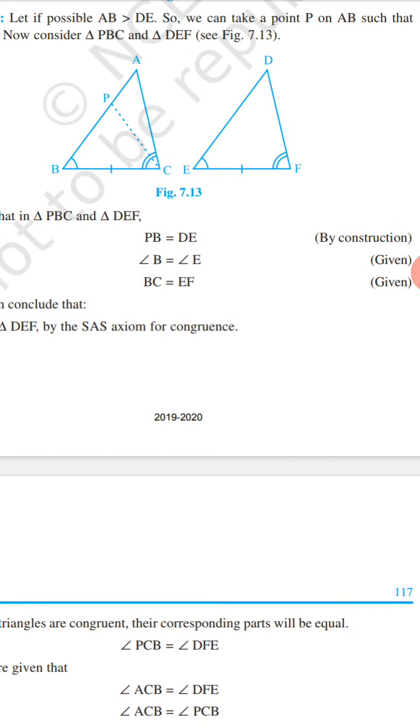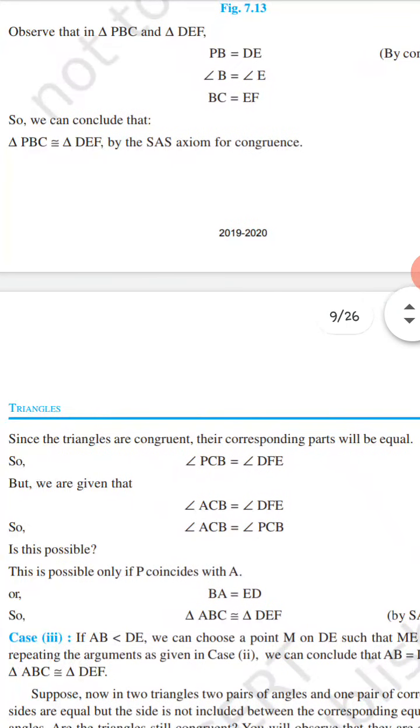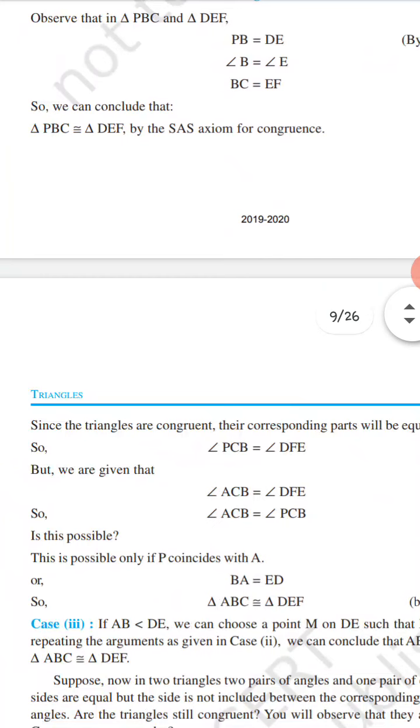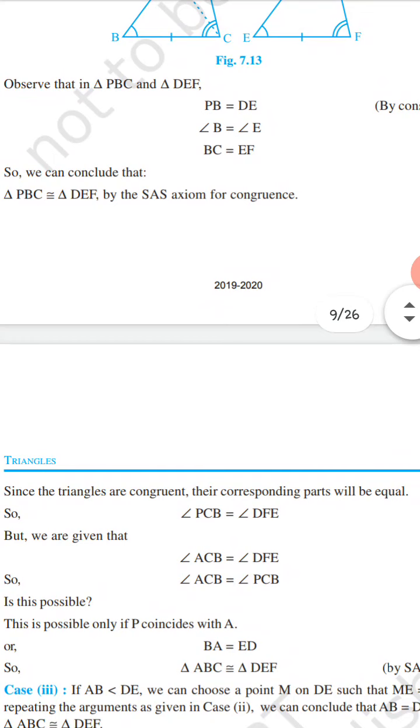This is not possible. This is possible only when P coincides with A, that is, PB and AB are equal. So BA is equal to ED, or triangle ABC is congruent to triangle DEF.